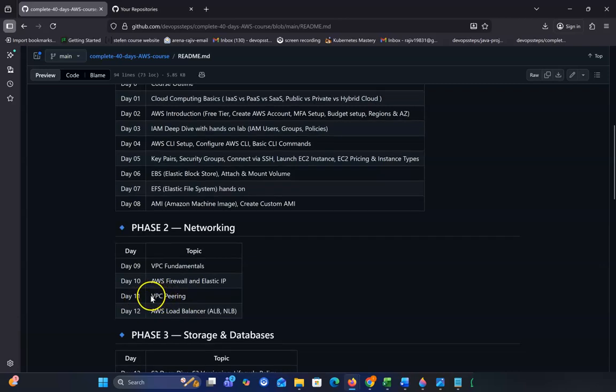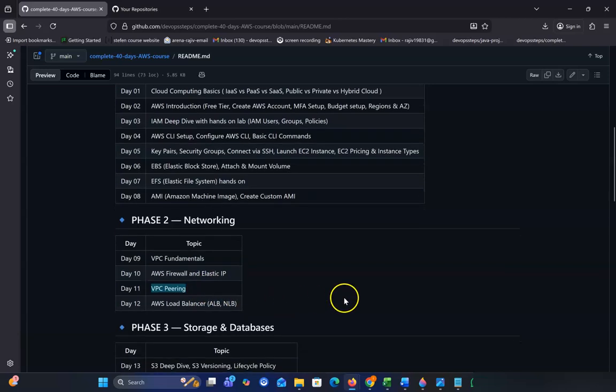In day 11, we will talk about VPC peering. Normally all VPCs are isolated, no one can access from one VPC to another VPC. So if sometimes you want one VPC to access another VPC, then we'll use VPC peering. First I will show the theory, then I will show the demo of how to create VPC peering and how we can access from one VPC to another VPC.